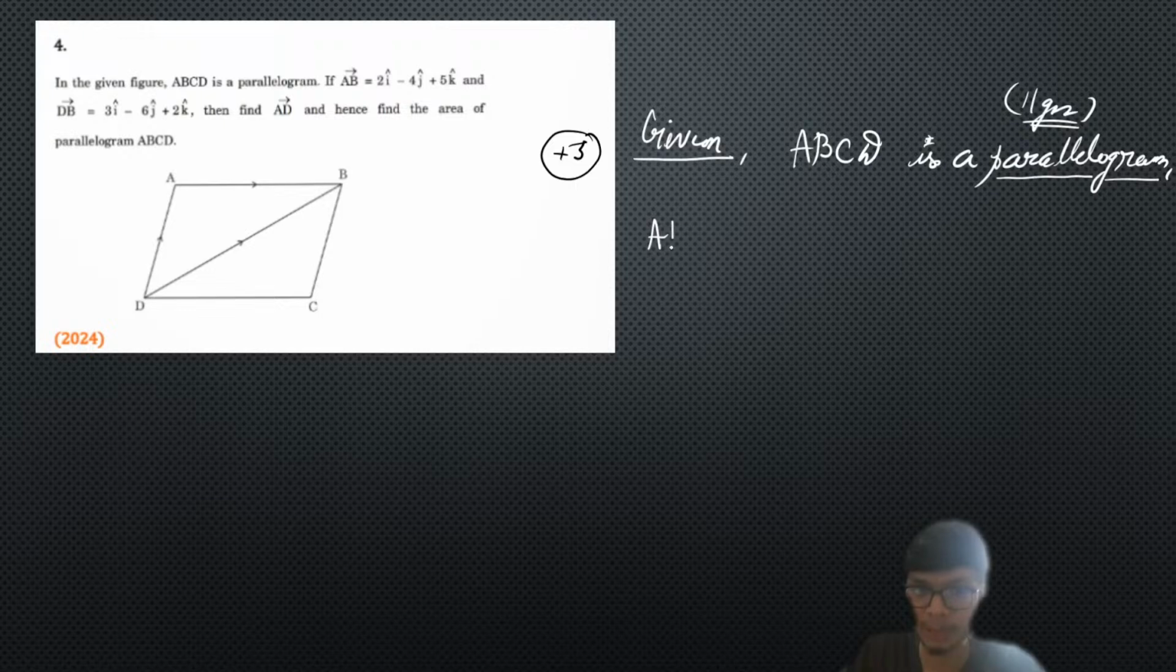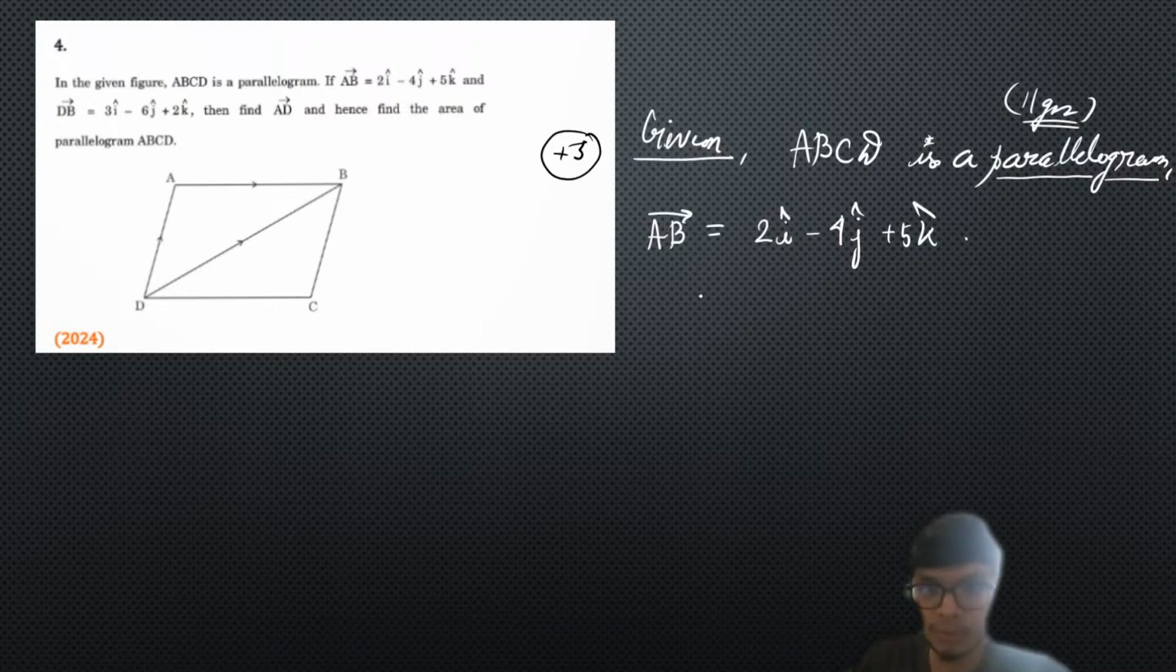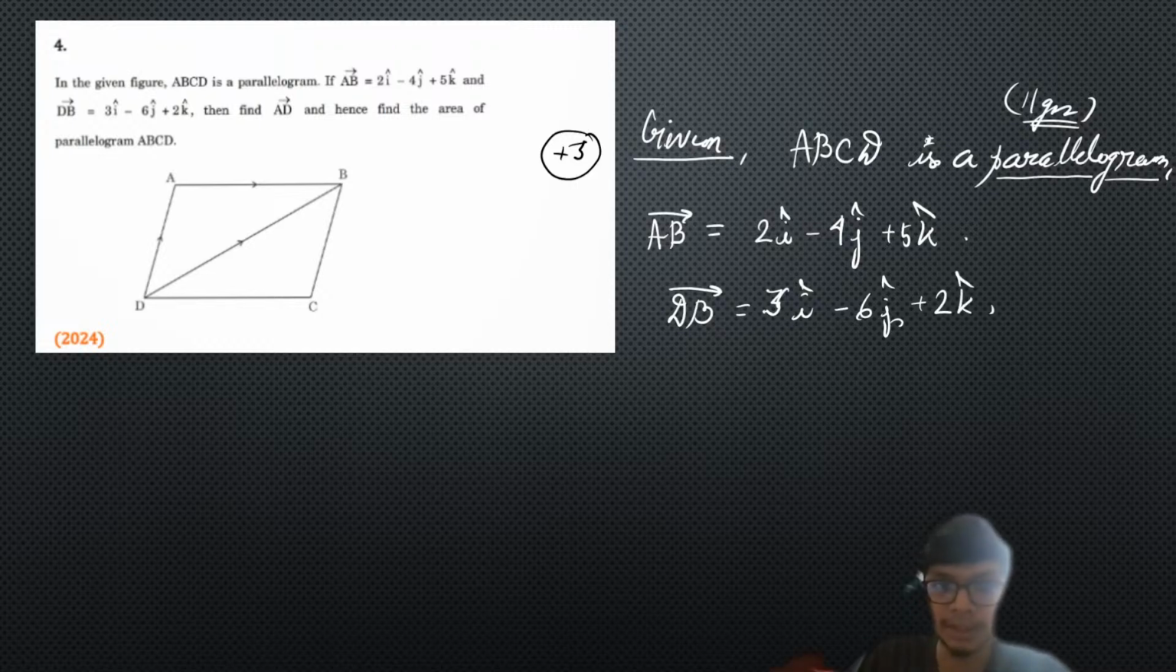So we have the information of a parallelogram ABCD with the given sides as vectors: AB vector is given as 2i cap minus 4j cap plus 5k cap. Also we have information about the DB vector as 3i cap minus 6j cap plus 2k cap. So we have this particular given information. Now we need to find out what is the AD vector.